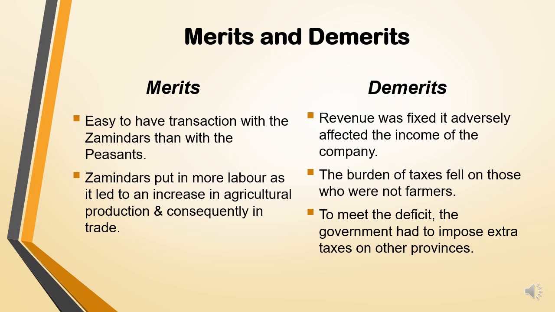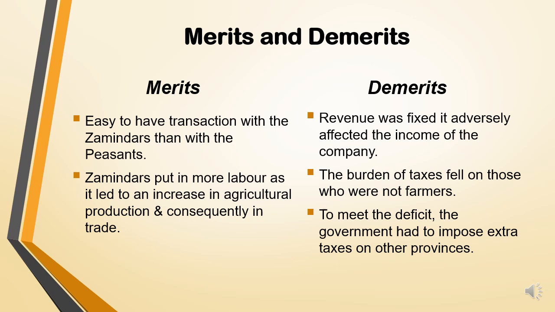So zamindars put in more labor, as it led to an increase in agricultural production and consequently in trade. Now when there is an increase in the production, there will be a surplus amount. Surplus means extra amount will be there of the agricultural production. So the trade will also increase. So there are two merits of the permanent settlement. One, it is easy to have transactions with the zamindars than with the peasants. Number two, zamindars put in more labor as it led to an increase in agricultural production and consequently in trade.